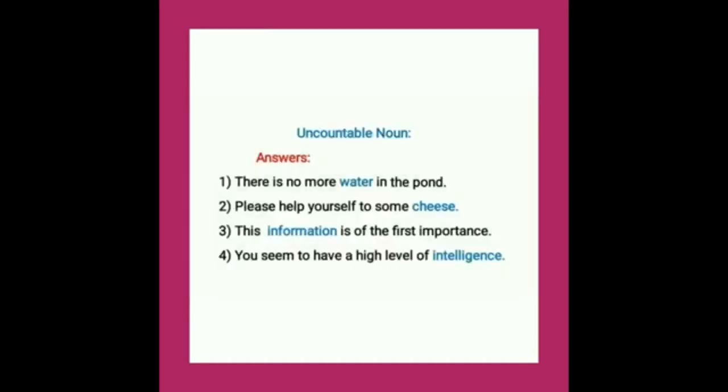Let's check the answers. First one, there is no more water in the pond. Here, which is an uncountable noun? Water. Second, please help yourself to some cheese. Here, cheese. Okay. Third one, this information is of the first importance. Here, information is an uncountable noun. Nice. Next, you seem to have a high level of intelligence. Here, intelligence is an uncountable noun.